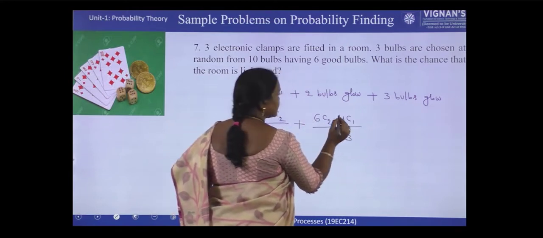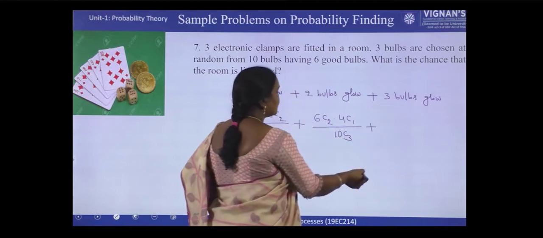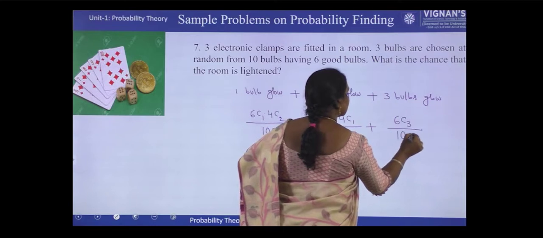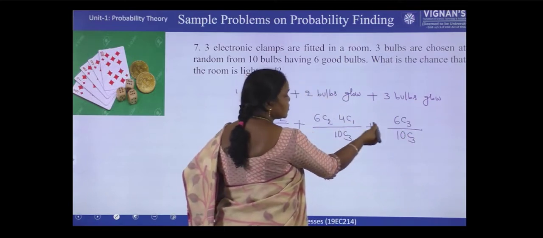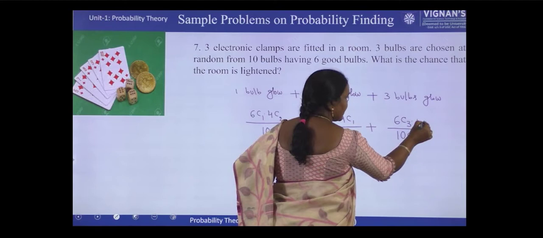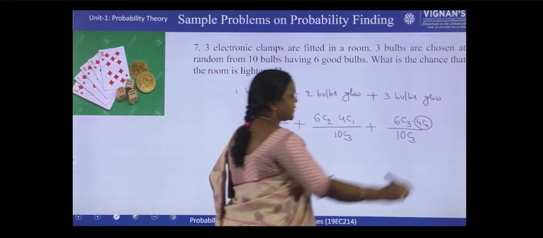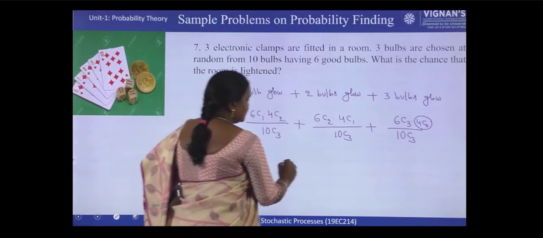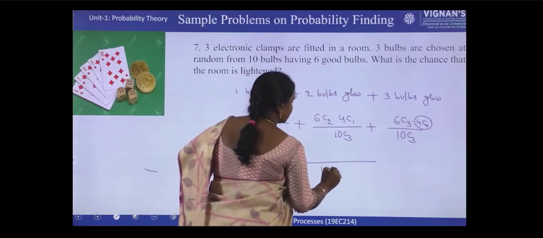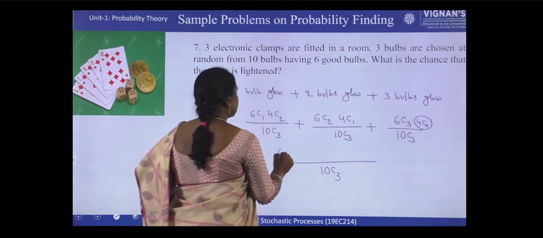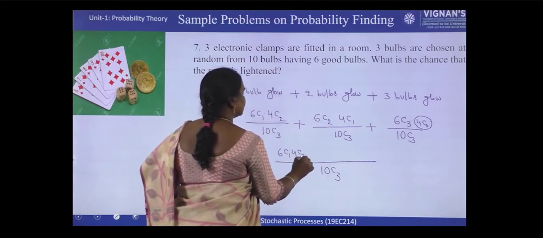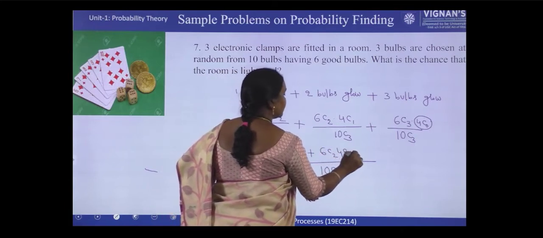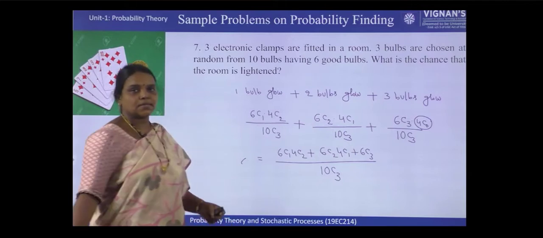Over 10C3. Plus all 3 good means 6C3 by 10C3. Here you can even write 4C0. 4C0 value is anyway 1, whether you write or don't write, no matter. Right? So here 10C3 is common. So 6C1, 4C2 plus 6C2, 4C1 plus 6C3. This is the answer.